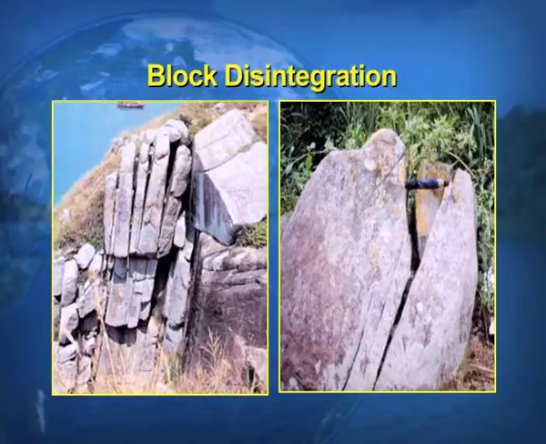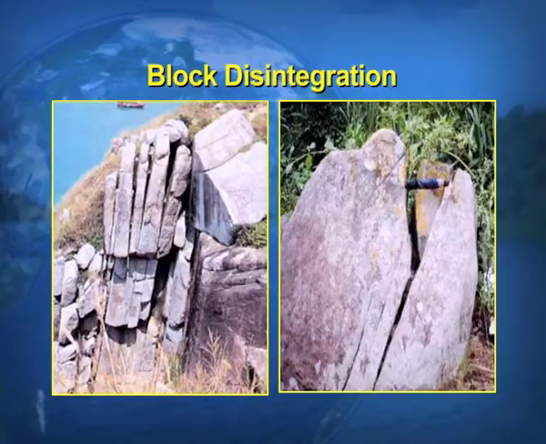So, this results in block disintegration, and this block disintegration is because of the differential heating of the rocks, which results in the expansion and contraction of the rocks. Expansion is due to the excessive heating, and the rocks contract due to less heat. So, when this process takes place repeatedly, then there is block disintegration.